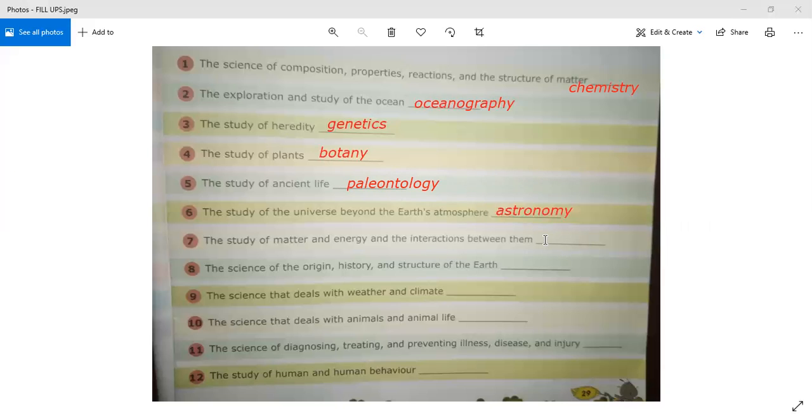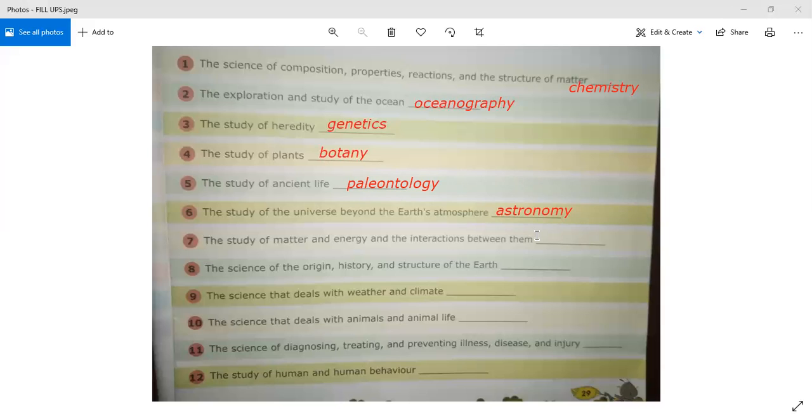Now we are going to read about the seventh fill-up. When scientists study about matter, about energy, and the interaction between matter and energy, what is that science called? See, now you are a student of 5th class. When you grow up, your science will be divided into different parts like chemistry, physics, bio. In chemistry you will come to know about the composition, properties, reaction, and structure of matter.